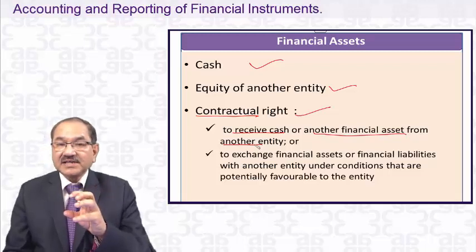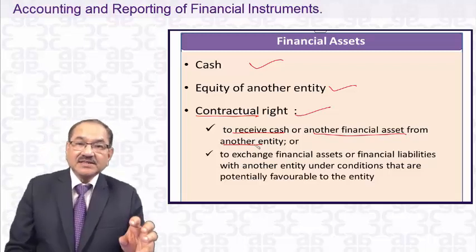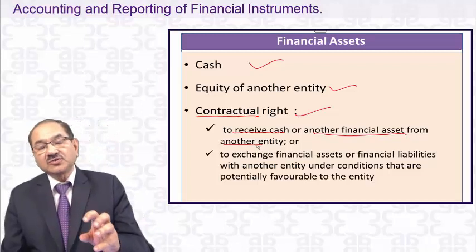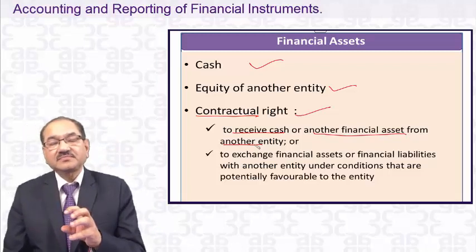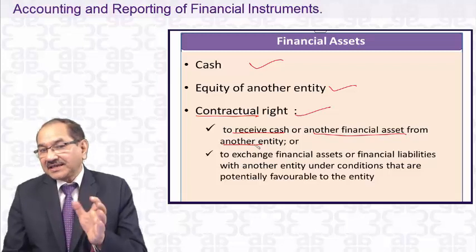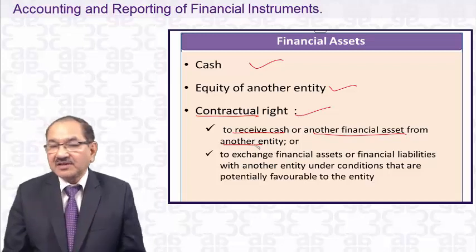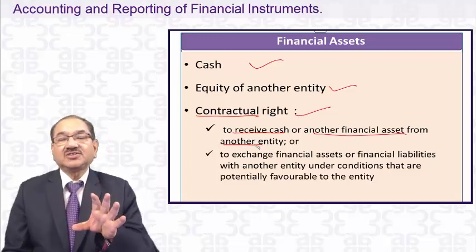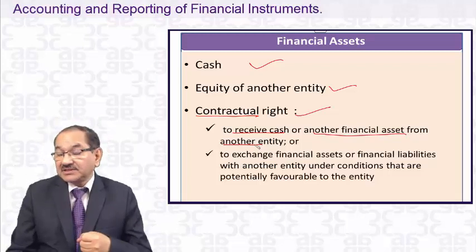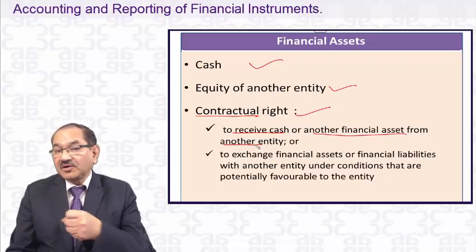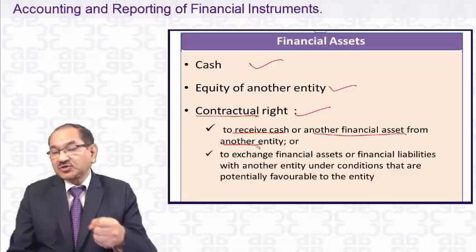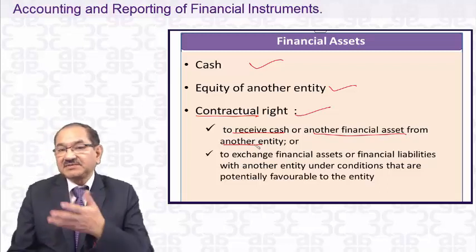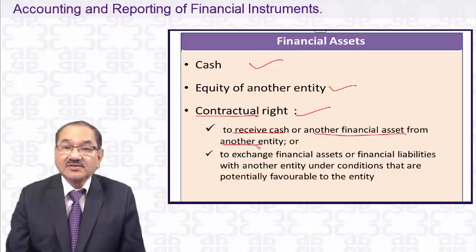Just like in the case of debtors, as I gave an example, X Limited sold goods on credit to Y Limited, and X Limited has shown debtors of 50,000. Now it's a contractual right. X Limited has a contractual right to receive 50,000 from Y Limited, because Y has to pay. It has sold the goods on credit and it's a debtors receivable. It has a contractual right to receive cash.